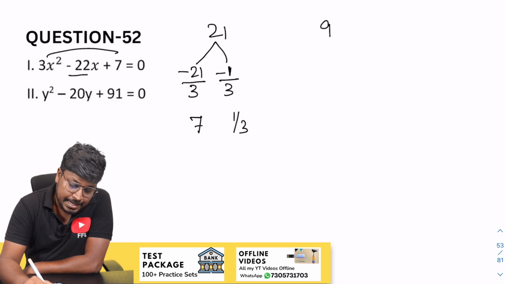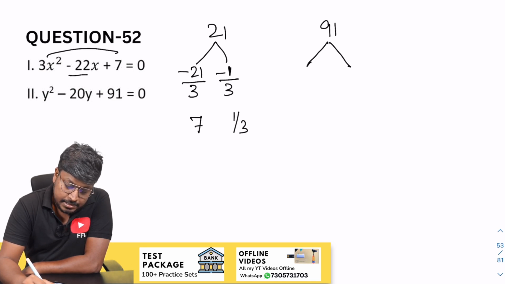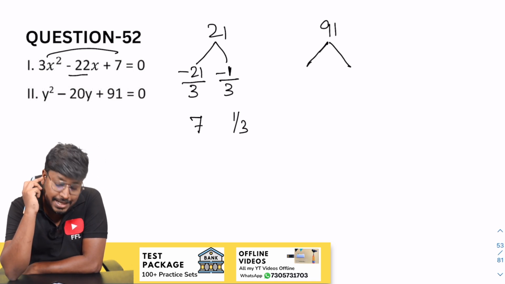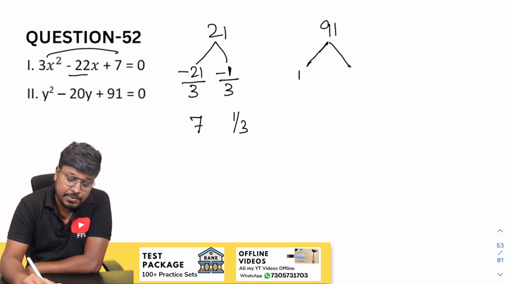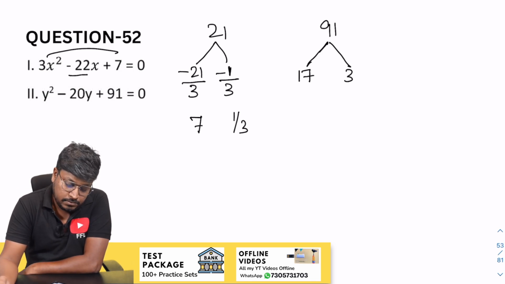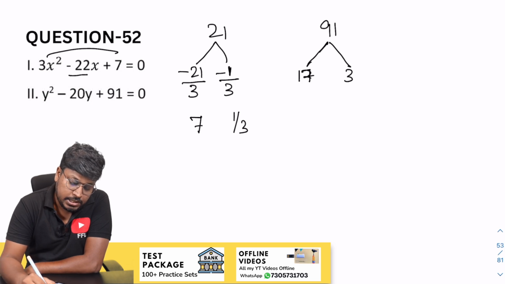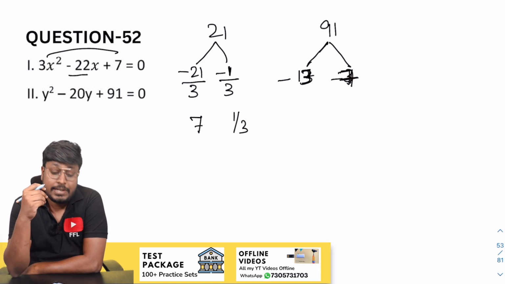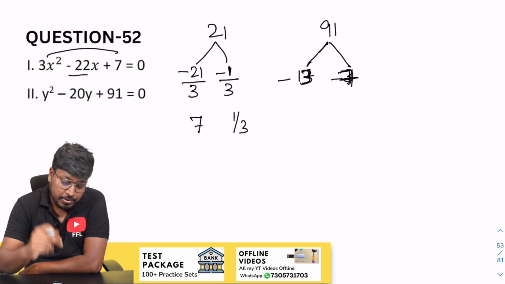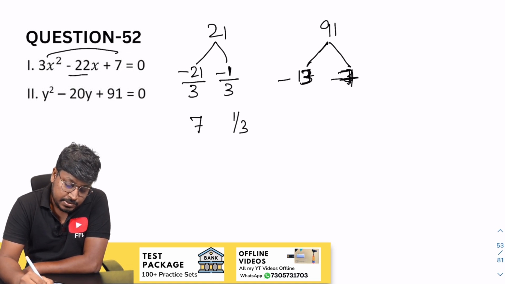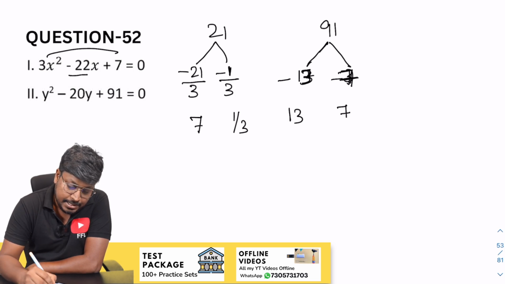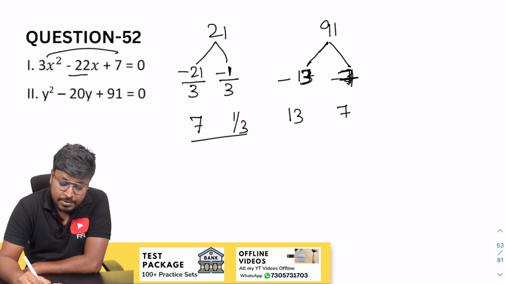So next will be 91, right? Our target is to get 20. No, 13 into 7, right? 13 into 7 is 91. So when you add minus 13 and minus 7, the resultant will be minus 20. When you multiply both the numbers, the resultant will be 91. Now before y square, we don't have any constant. So 13 and 7, that's it. So this will be the factor of x and this will be the factor of y.